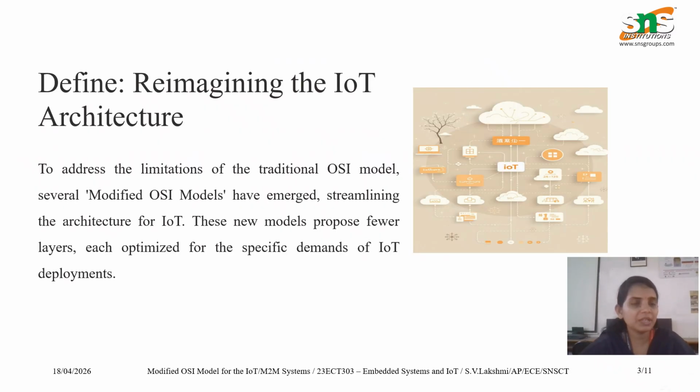The problem statement here is that we define to address these limitations. We reframe the OSI model. So the limitations of the traditional OSI model are addressed by the modified OSI model, a streamlined architecture for IoT. This will propose only a few layers, integrated specifically for real-time applications.